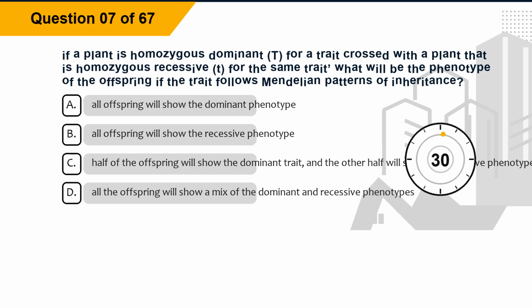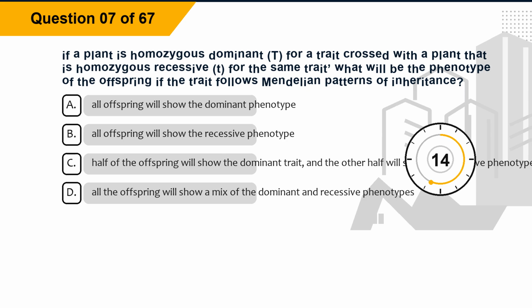Question 7. If a plant is homozygous dominant, capital T, capital T, for a trait crossed with a plant that is homozygous recessive, lowercase t, lowercase t, for the same trait, what will be the phenotype of the offspring if the trait follows Mendelian patterns of inheritance? Option A, all offspring will show the dominant phenotype.